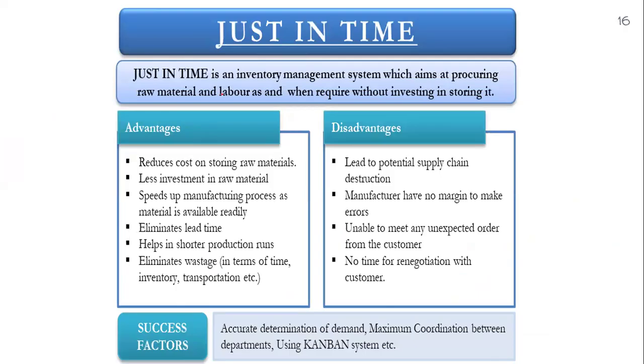So what is just in time? Just in time is an inventory management system which aims at procuring raw material and labor when required, without investing in storing it. Whenever you need it, just order it.